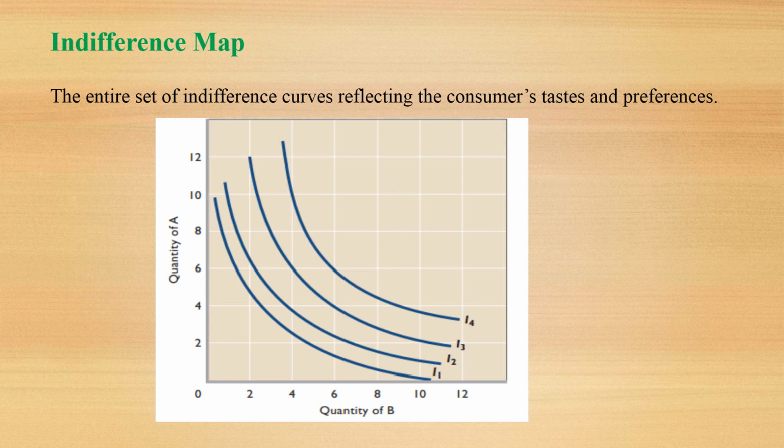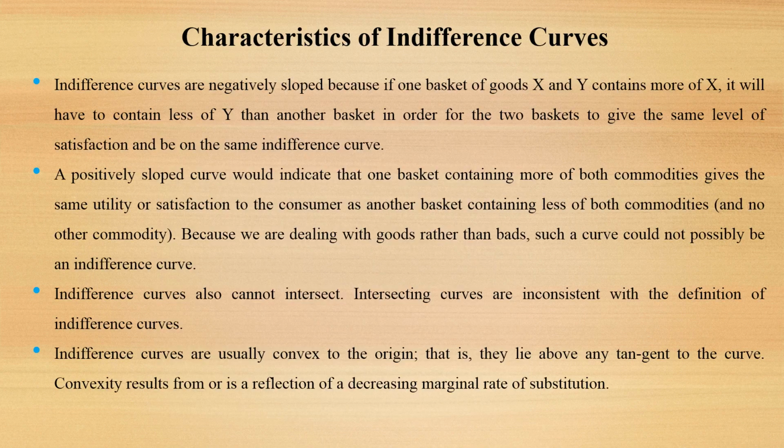Indifference map. The entire set of indifference curves reflecting the consumer's tastes and preferences is called an indifference map. Here we have indifference curves I1, I2, I3 and I4. This entire set of indifference curves reflecting the consumer's preferences and tastes is called an indifference map.